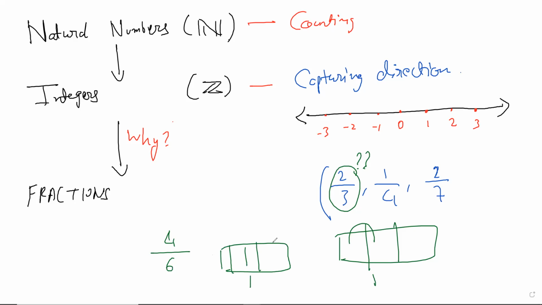We divide it into 6 parts, 6 equal parts. Probably this doesn't look equal, but yeah. Now you can take 4 of them, but you see it's the same quantity in the end. It's the same quantity in the end, right? And that's what it means as numbers.